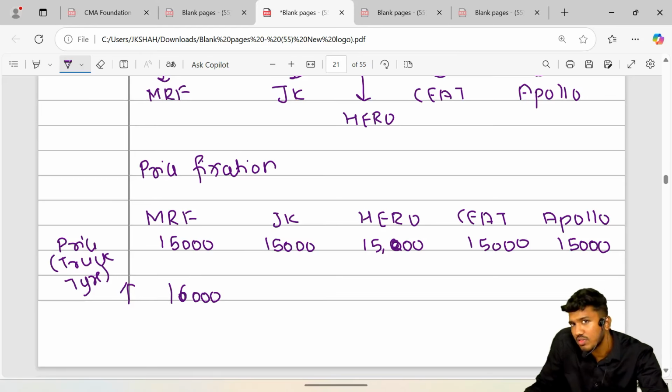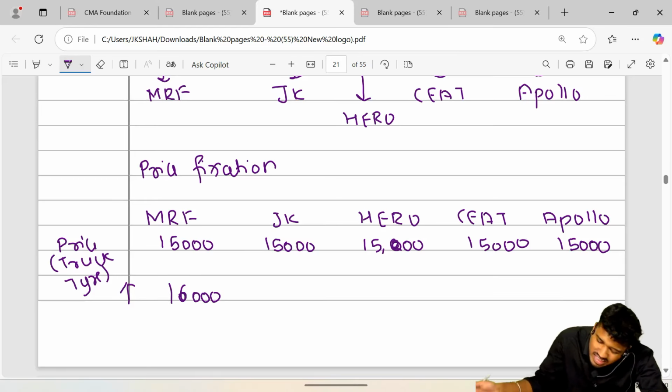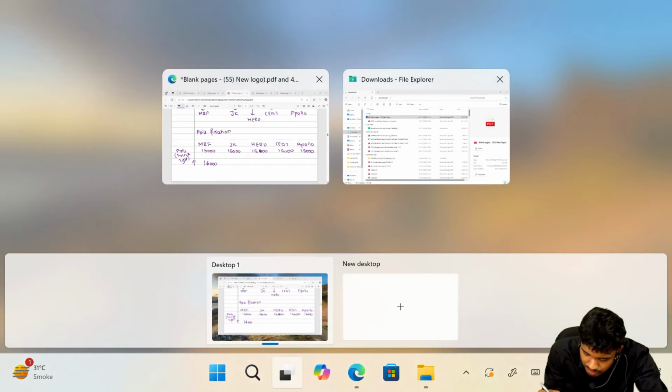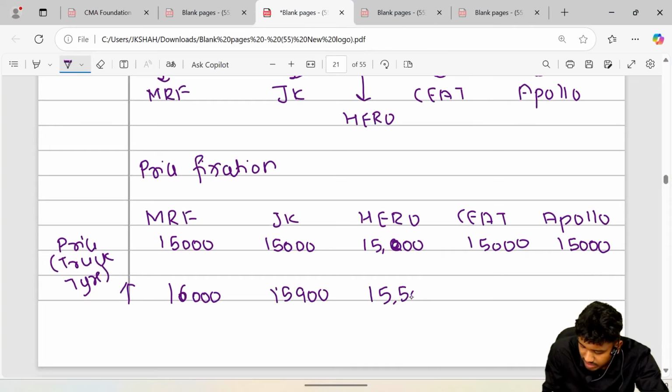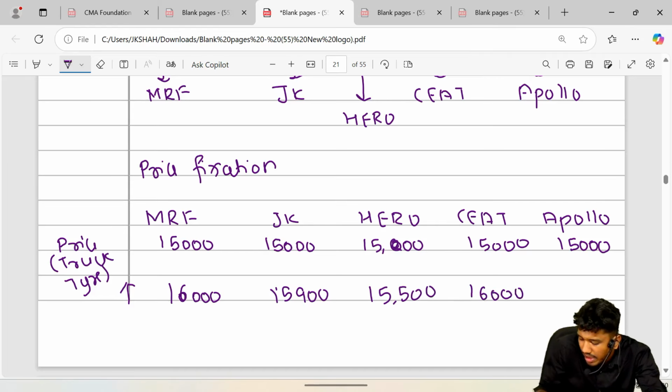JK also thought, let's increase the price. It also increased the price, let's say for example 15,900. It made it to 16,000 again, and Apollo said, I will remain constant. I do not want to change.